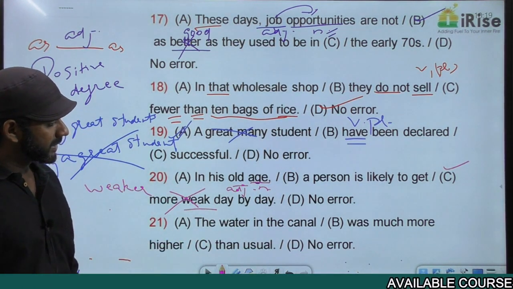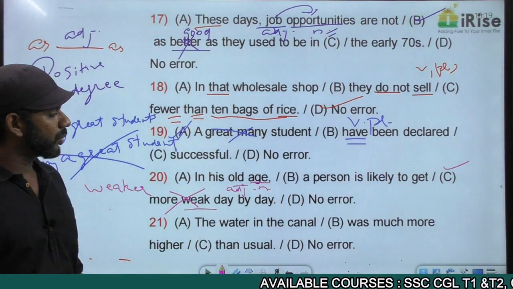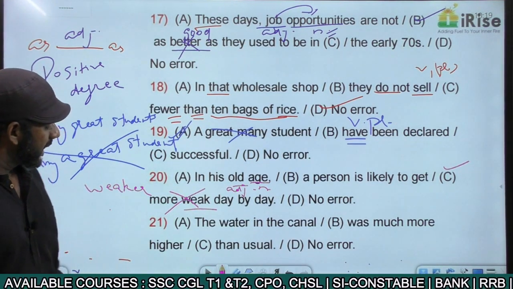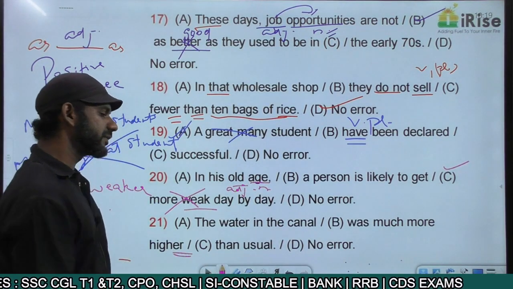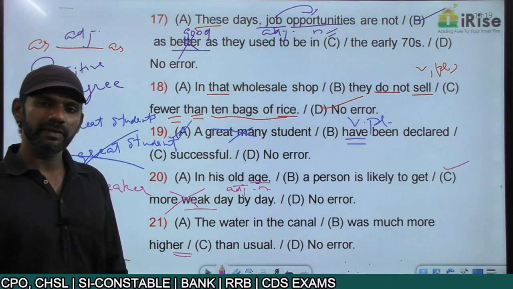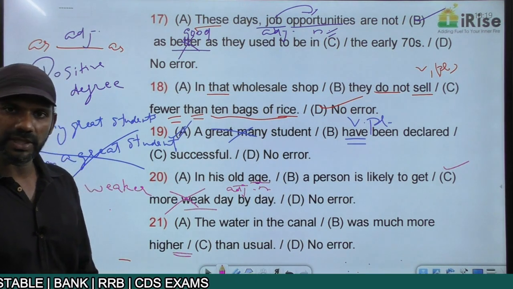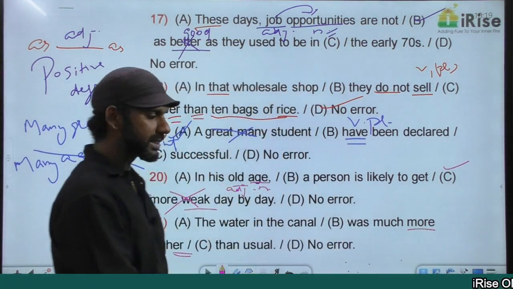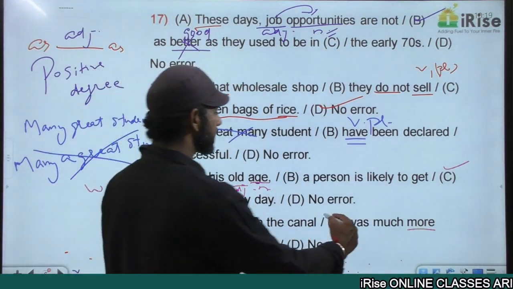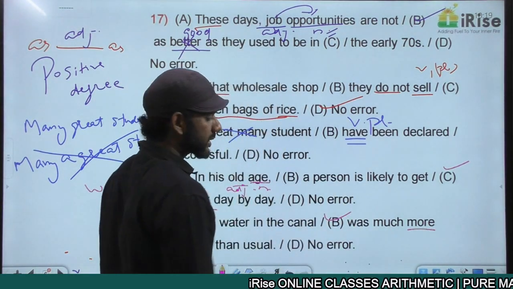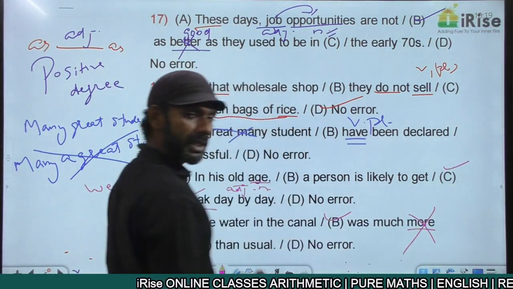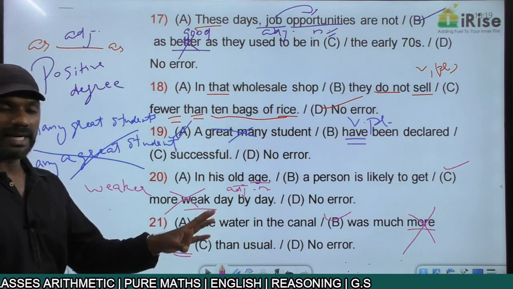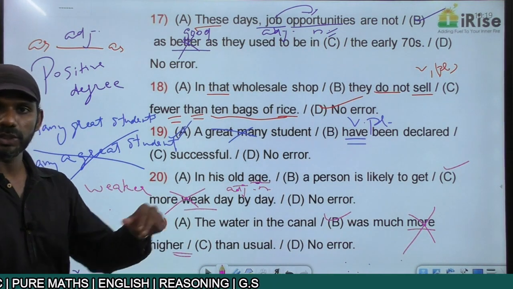The next one. The water in the canal was much more higher than usual. Higher is a comparative degree adjective. Higher itself is an ER word, comparative degree adjective. So if I say more higher, it becomes an error with redundancy. That is the error. The error is in part B. In fact, more is not required in this statement. The water in the canal was much higher than usual.